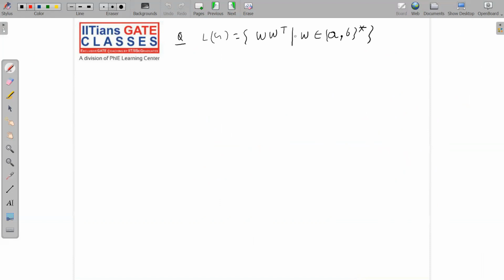Next question. W transpose W belongs to (A,B) star. See, (A,B) star means what? Strings over A and B. So if W is AB, then W transpose will be BA, that means the opposite of it. So AB BA is an example of W W transpose. Another can be, if W is A, then W transpose will be A. And if W is B, W transpose will be B. Since (A,B) star is present, we can have null also. If W is null, then W transpose is also null. And so on, let me take A double B, then double B A, and so on.